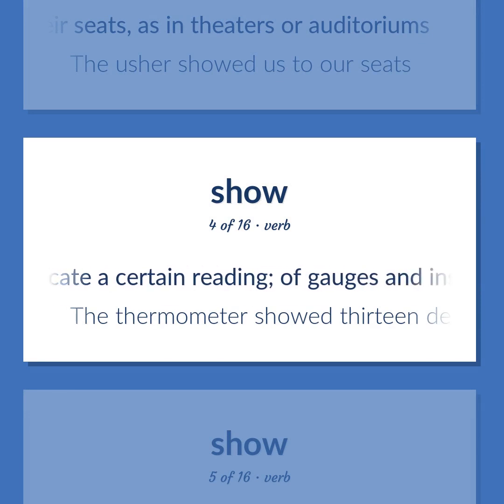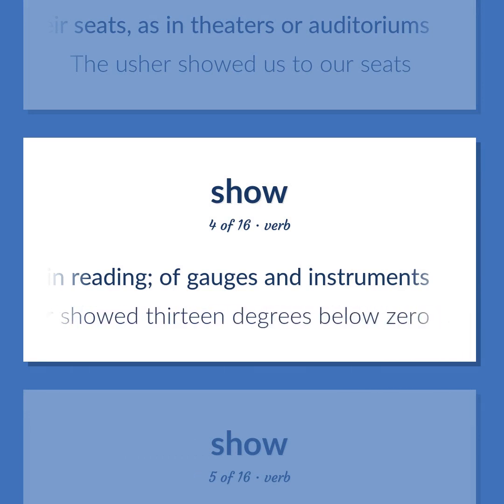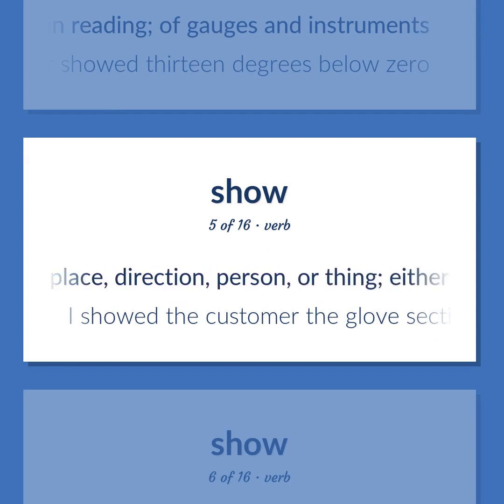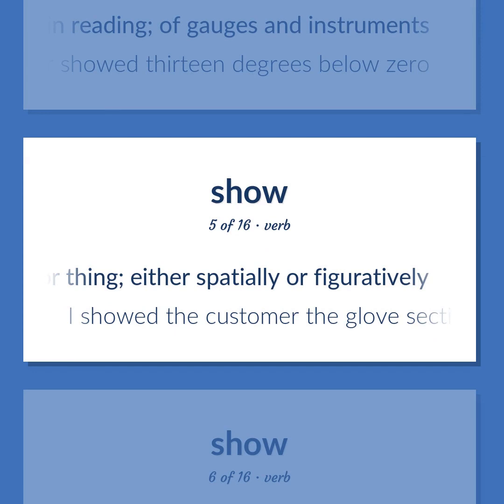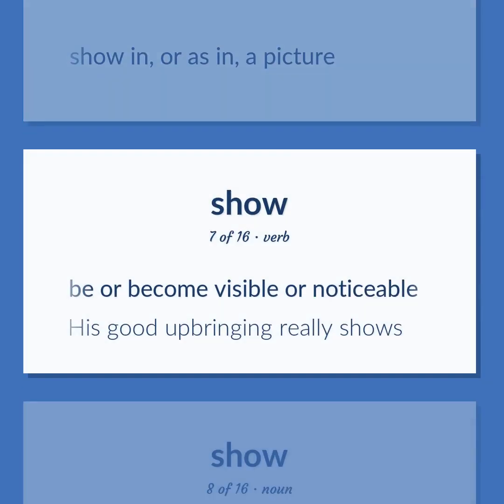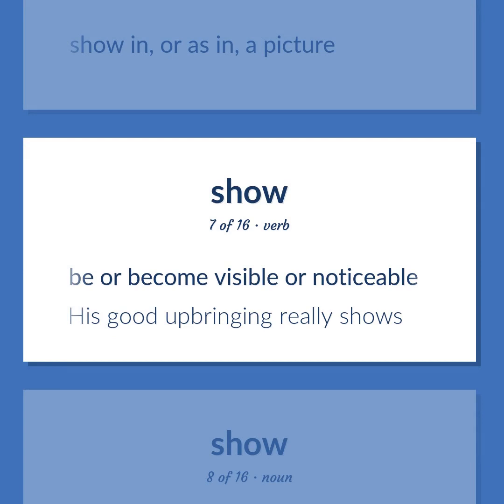Indicate a certain reading of gauges and instruments. The thermometer showed 13 degrees below zero. Indicate a place, direction, person, or thing, either spatially or figuratively. I showed the customer the glove section. Show in, or as in, a picture. Be or become visible or noticeable. His good upbringing really shows.